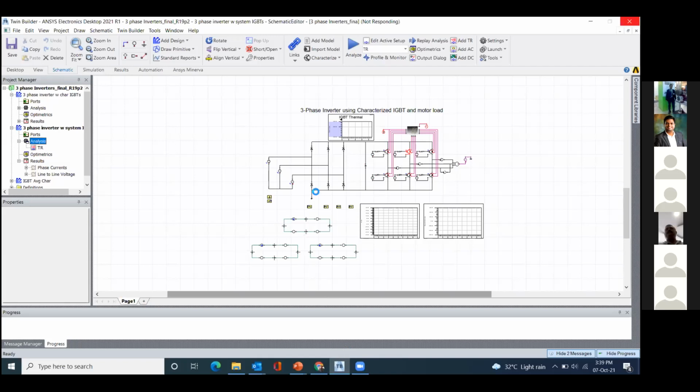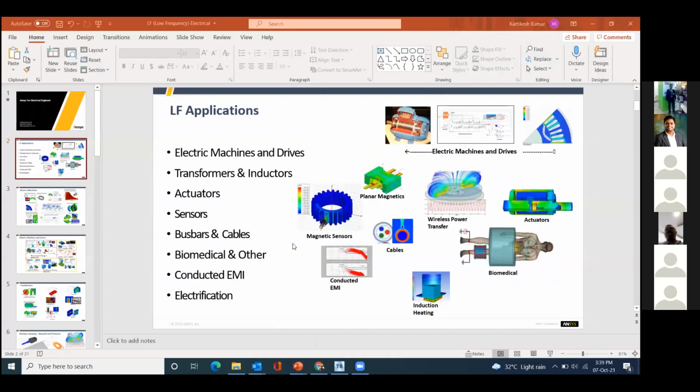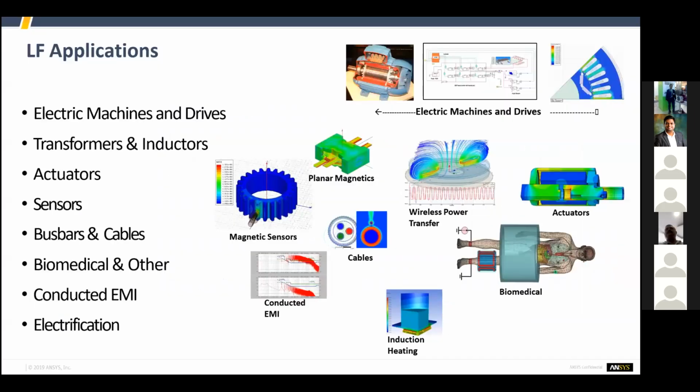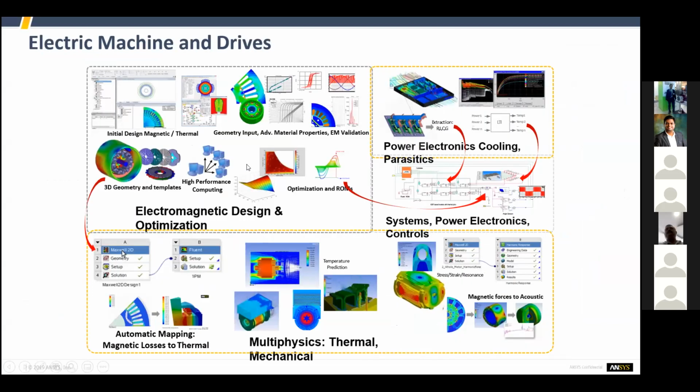Until this finishes, we will go through what more you can do in the Ansys software, except designing the electrification which we have shown in this presentation. We can design the electrical machine, and we can also design the whole drive system for the electrical machine.